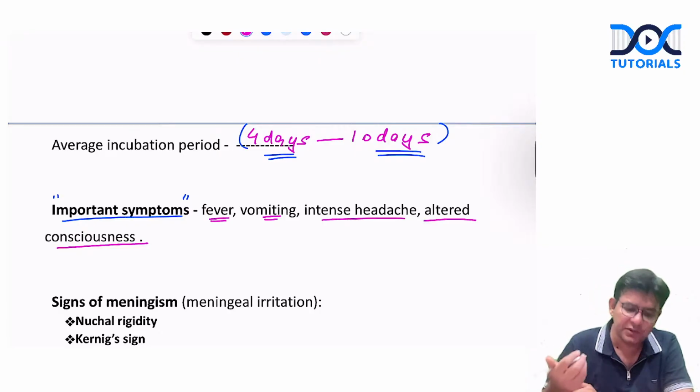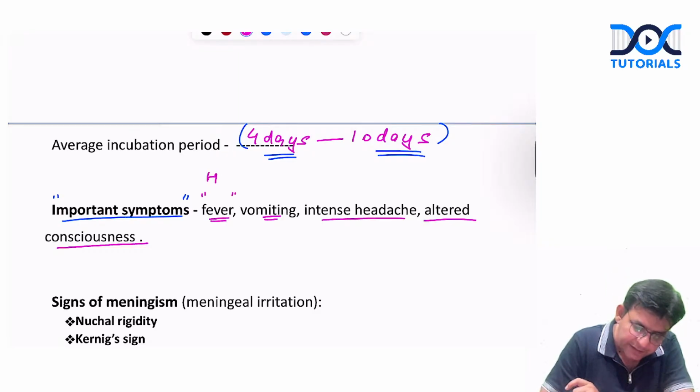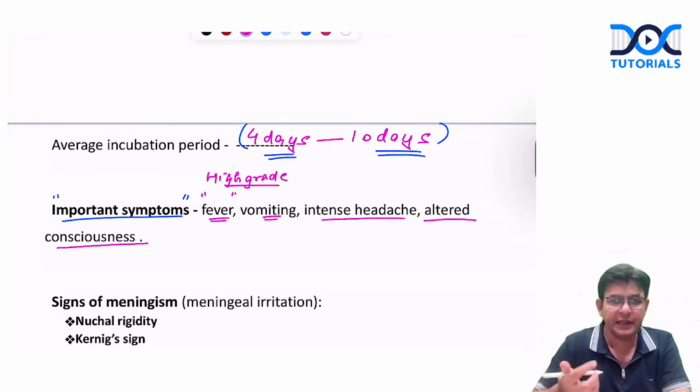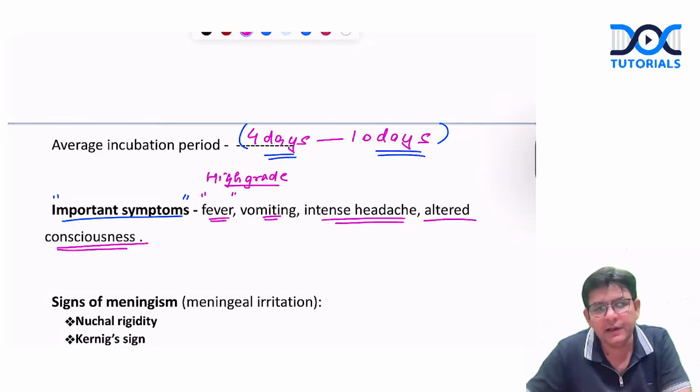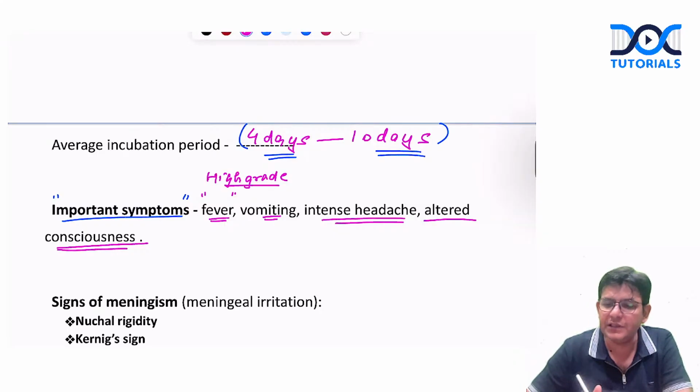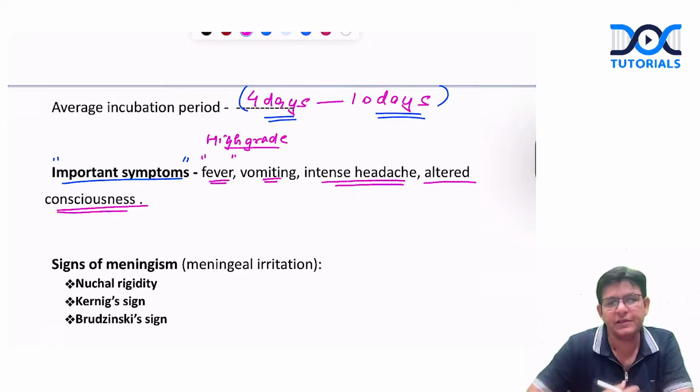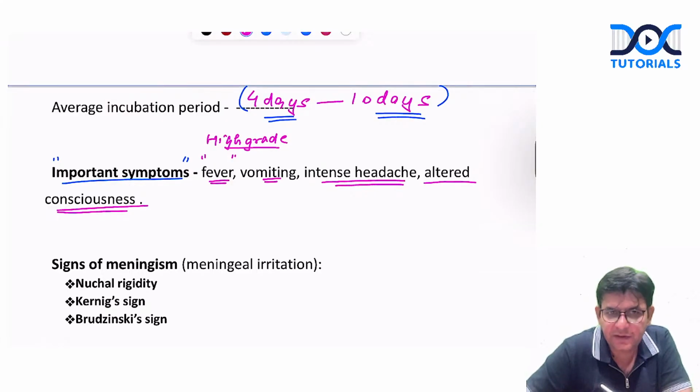There is a high grade fever, and along with it there is projectile vomiting, intense headache, and altered consciousness. They are the important features of meningitis. Is it fine?